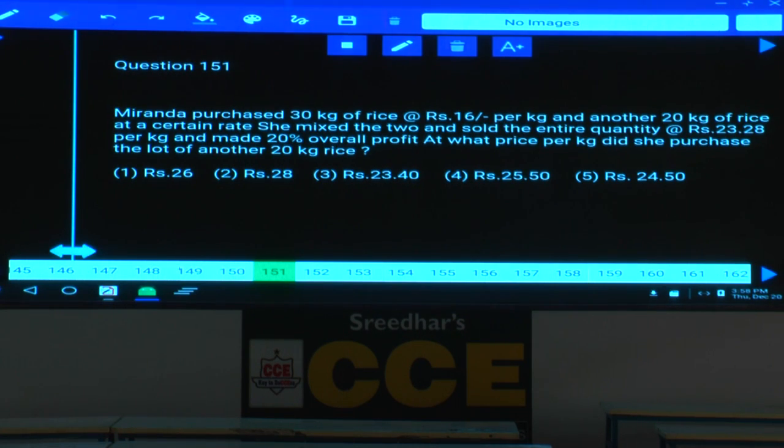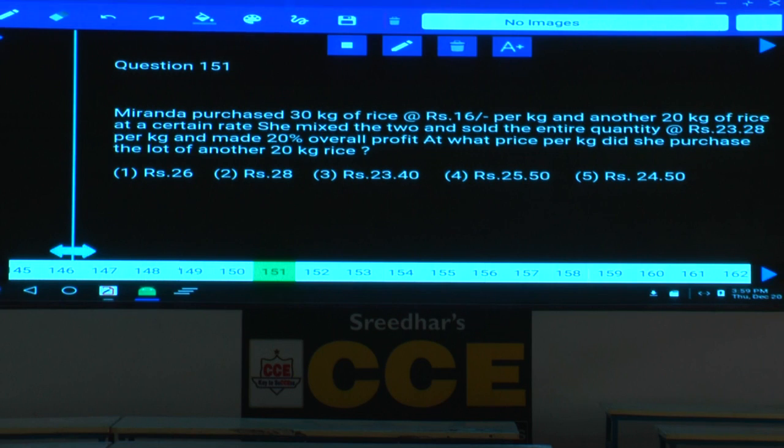Miranda purchased 30 kgs of rice at 16 rupees per kg, another 20 kgs of rice at a certain price. She mixed the 2 varieties and sold the entire quantity at the rate of 23.28 per kg and made 20% overall profit. Now, at what price per kg did she purchase the lot of another 20 kgs of rice?